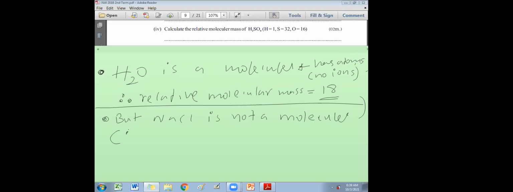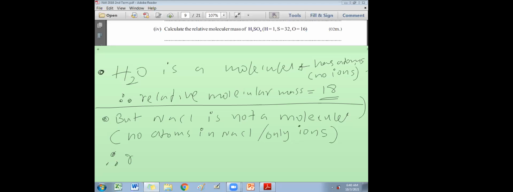Therefore, that means what? No atoms in NaCl. Only ions. Positive ions, Na plus, negative ions, Cl minus. Only ions. Therefore, using relative molecular mass for NaCl is completely wrong.